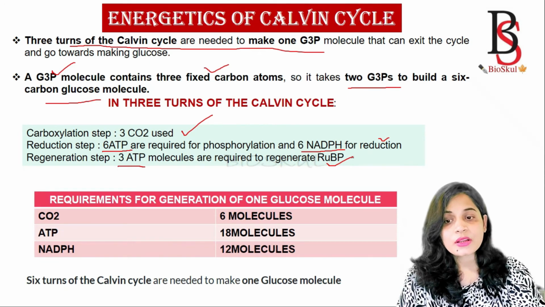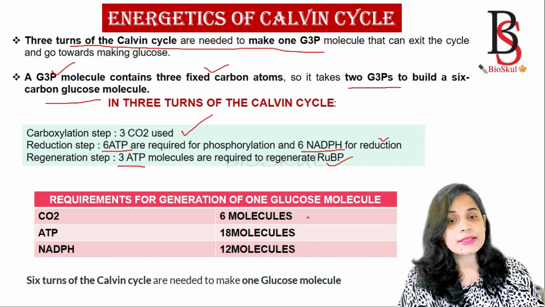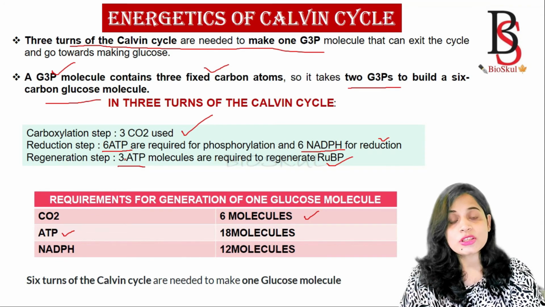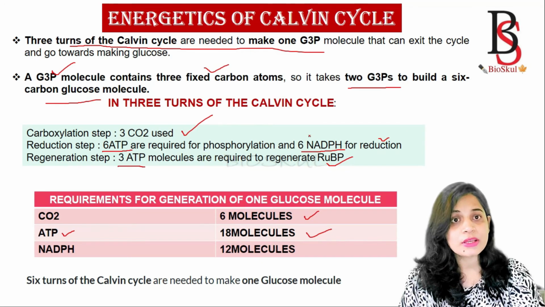Okay, so for the generation of 1 glucose molecule, how many carbon dioxide are required? 6 molecules of carbon dioxide, and for ATP, in the 3 turns 9 ATPs are used. So for the 6 turns, 9 multiplied by 2, that is 18 molecules of ATP. And NADPH, that is, 6 NADPH are used for the 3 turns of the Calvin cycle.